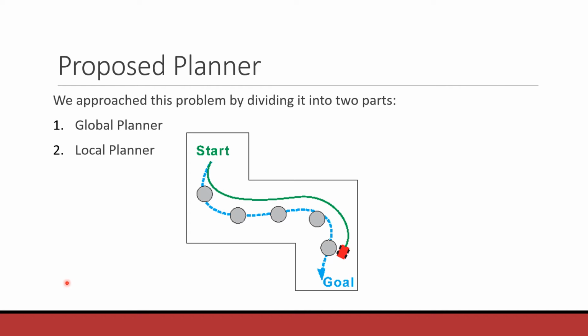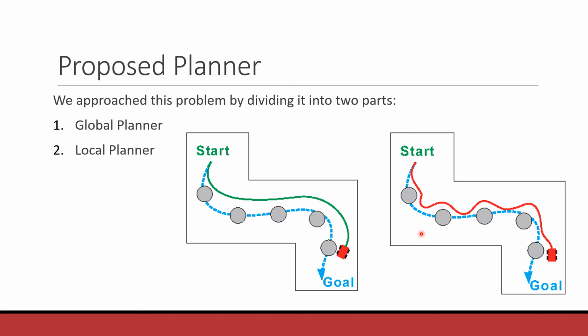So now we have understood how we are going to avoid the various obstacles. So let's move on to our proposed planner. First is to design a local and a global planner. Here we can see that we have the start to goal defined, and the global planner makes these blue dotted line paths. If everything goes well, the local planner does not need to do much of its job.